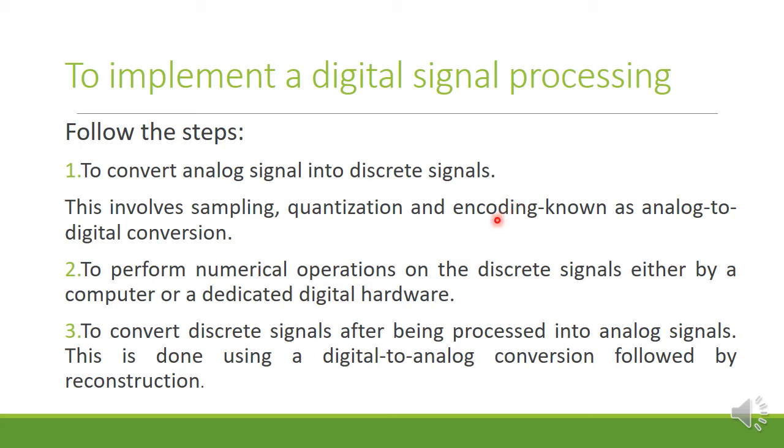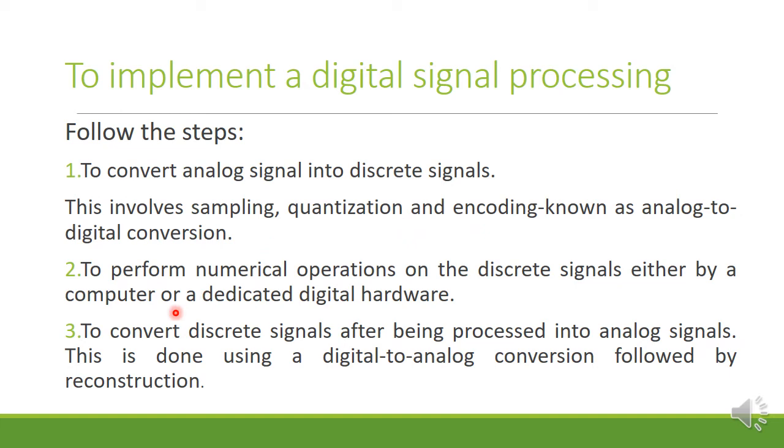Please go through the meaning of the A to D converter. You already studied it in the second semester. It involves sampling, quantization and encoding, and is known as the analog to digital converter. This you also studied in the third semester. What do you mean by sampling, quantization and encoding in digital communication?